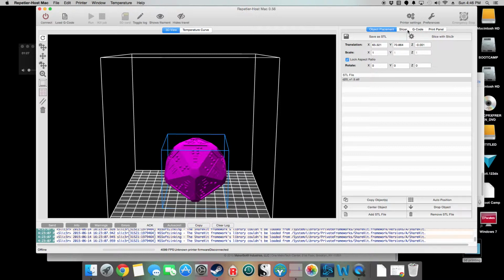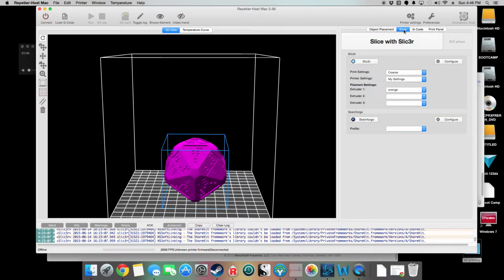So then we go over here to the Slicer tab, and you'll need to select your slicer settings. Whoever your printer is manufactured by, they'll give you a set of default profiles for the slicer, so you can go ahead and input that data and then select which ones you want. I've created a number of different profiles here for whether I want draft, coarse models that print quickly. This is 0.3 millimeter layer height, or fine, which is 0.1. And then I have special profiles for different materials like PET or flexible filament that require special handling.